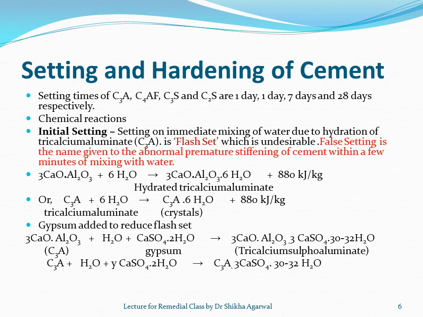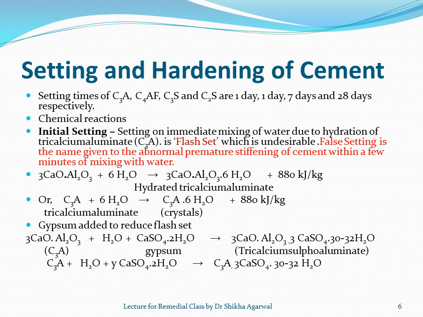Now we do not want flash set or false setting of cement. So we add gypsum so that this false setting can be curtailed or stopped. This is the question that had appeared: what is the role of gypsum? When you are asked this, you have to write that it is added to avoid flash setting or false setting of cement, and then you have to give these two equations also, which are written here at the bottom.